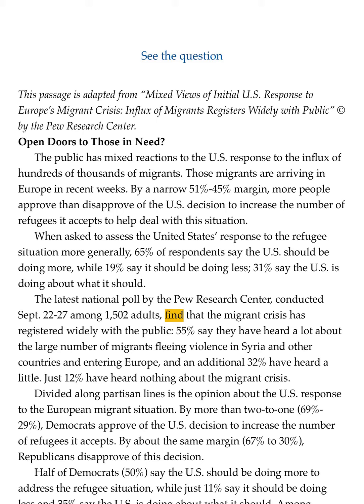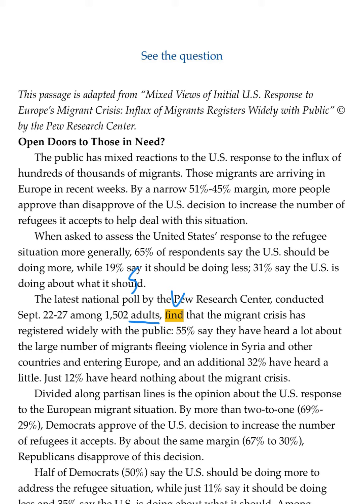The highlighted word is find, which is a verb. Every verb needs a subject. In this case, the subject is poll. The poll is the thing that is finding this information. It might sound like adults is the subject. Adults find that the migrant crisis has registered widely with the public. But the adults really didn't find that information. This is information that the poll found from those adults.